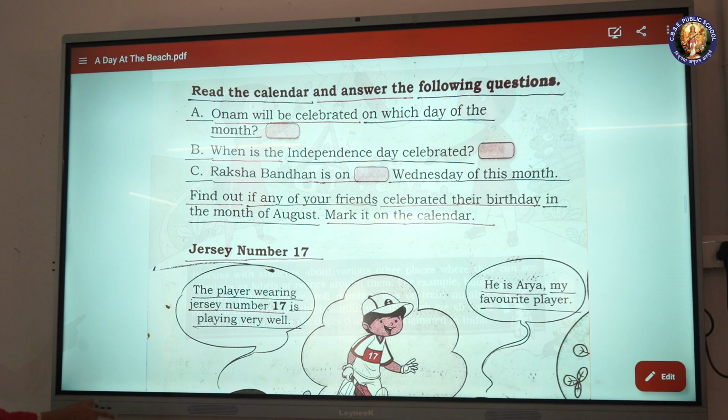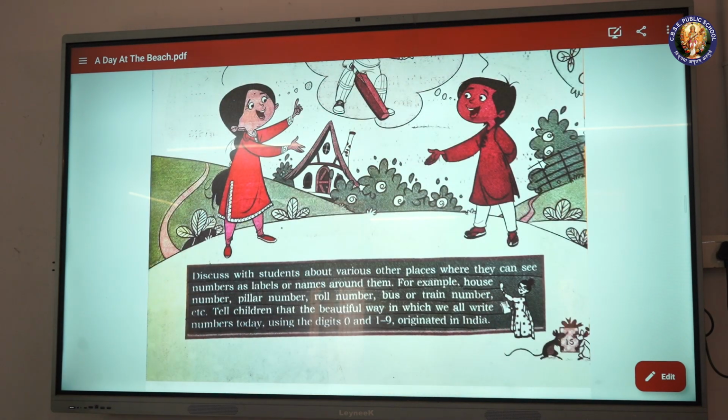Discuss with students various other places where they can see numbers as labels or names around them. For example, house number, pillar number, roll number, bus or train number, etc.